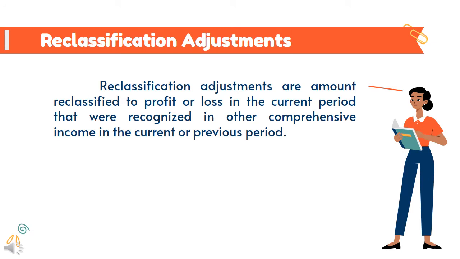Reclassification adjustments are amounts reclassified to profit or loss in the current period that were recognized in other comprehensive income in the current or previous period. Reclassification adjustments arise, for example, on disposal of a foreign operation, the derecognition of a debt instrument measured at FVOCI, or when a cash flow hedge becomes ineffective or affects profit or loss. A reclassification adjustment for a gain is deducted in OCI and added to profit or loss. This is to avoid double inclusion in total comprehensive income. On the other hand, a reclassification adjustment for a loss is an addition to OCI and a deduction from profit or loss.